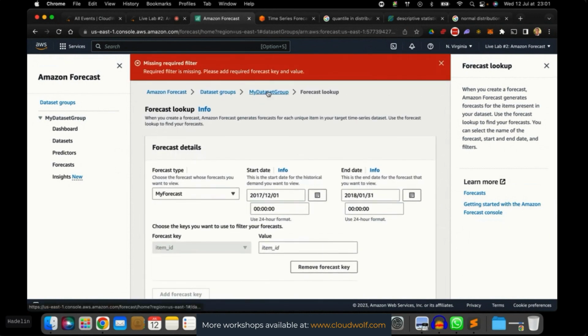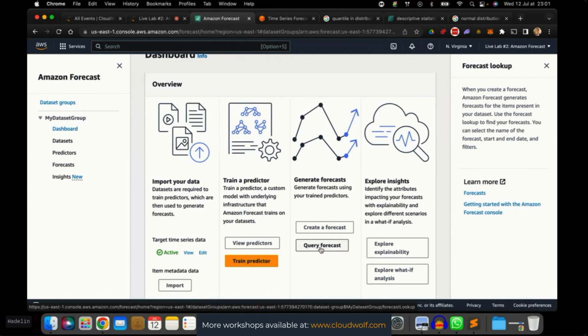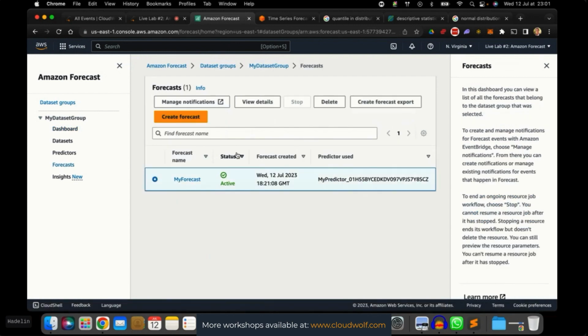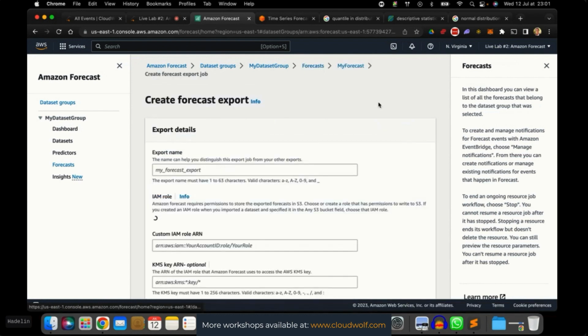But then you can also export your forecast, and I'm going to show it to you. You can go to your dataset group. Actually, from the dataset group, you can only query the forecast or create a new forecast. But if you want to export the forecast, you need to go on the left to forecast. Then you select this, and then you click Create Forecast Export. Would you like to export the forecast in S3? Of course, it will be in S3. Let's see how we do it.